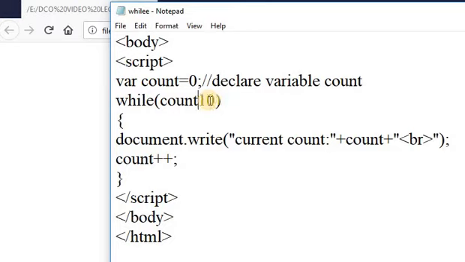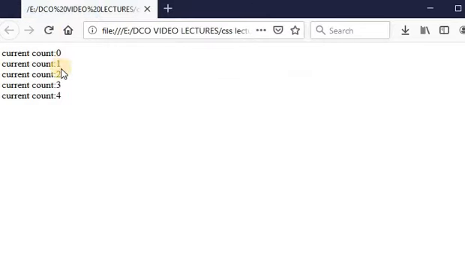Here, suppose I am taking count is greater than, and save this file and run this file again. It displays only the 0 to 4 statements. In this way, the while loop is executed.